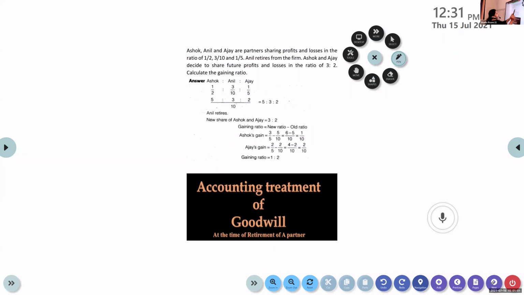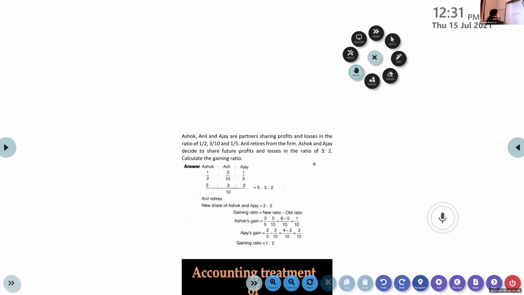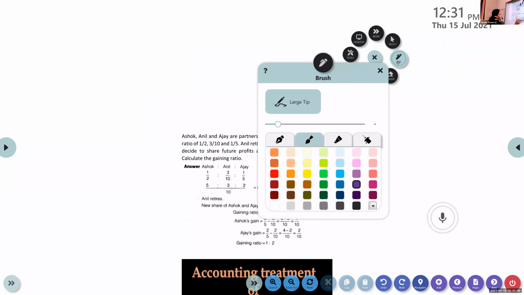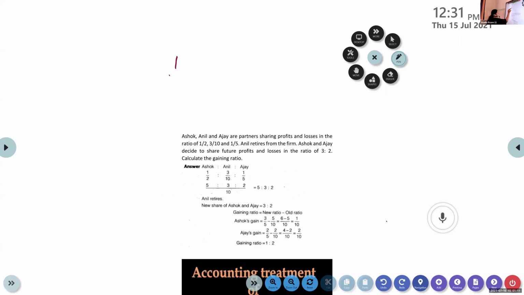Ashok, Anil, and Ajay are partners sharing profits and losses in the ratio 1/2, 3/10, 1/5. Anil retires.